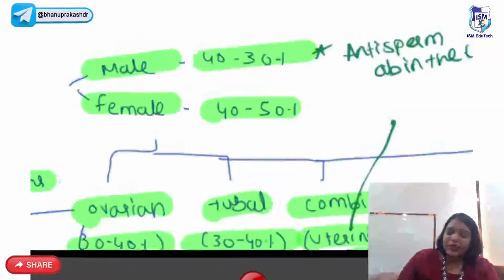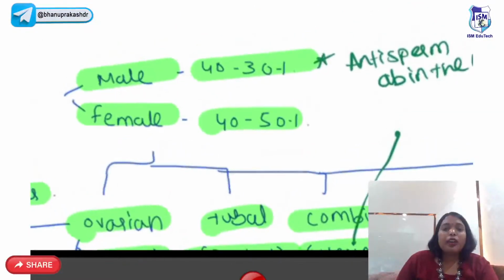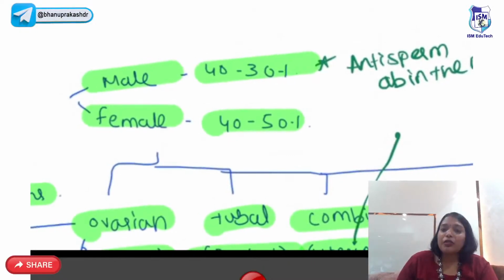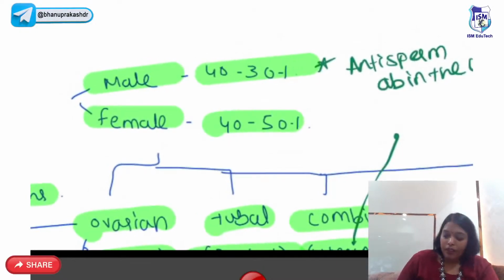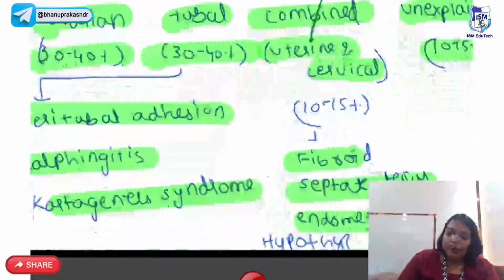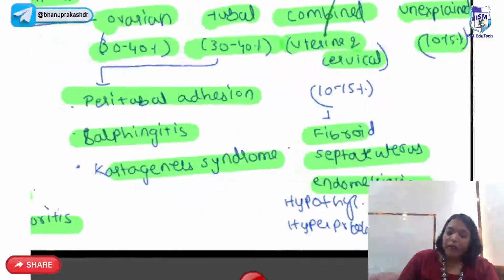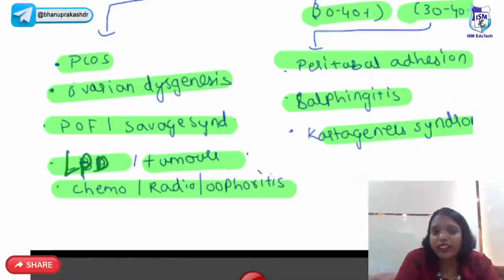Now, infertility can be due to both male and female. Male accounts for 30 to 40%, whereas female accounts for 40 to 50%. So, the female causes can be divided into ovarian, tubal, combined, and unexplained. First, the ovarian factors for female infertility: PCOS, ovarian dysgenesis like Turner's, premature ovarian failure or Savage syndrome, luteal phase defect, tumors, chemotherapy, radiotherapy, oophoritis.